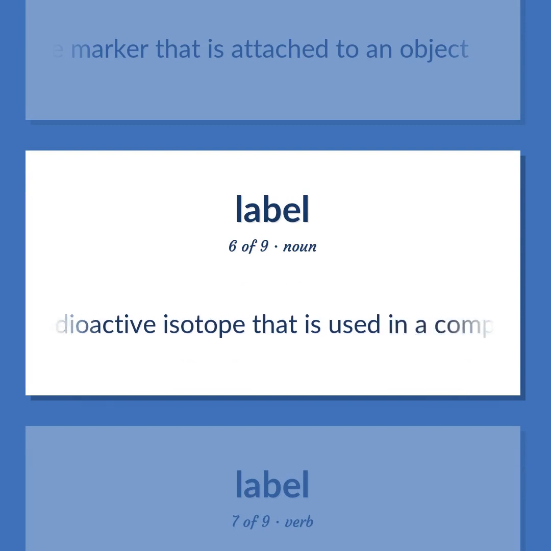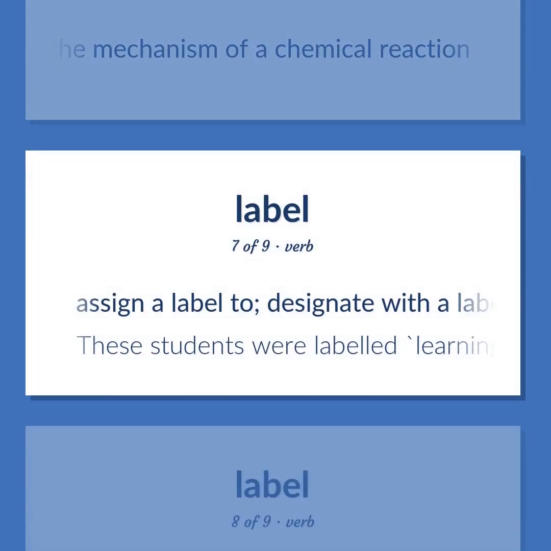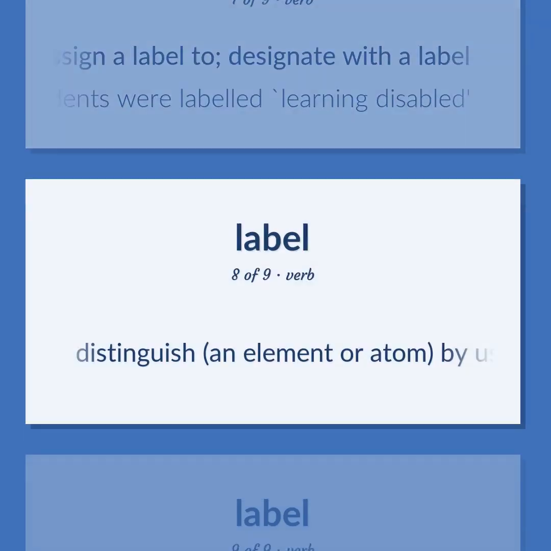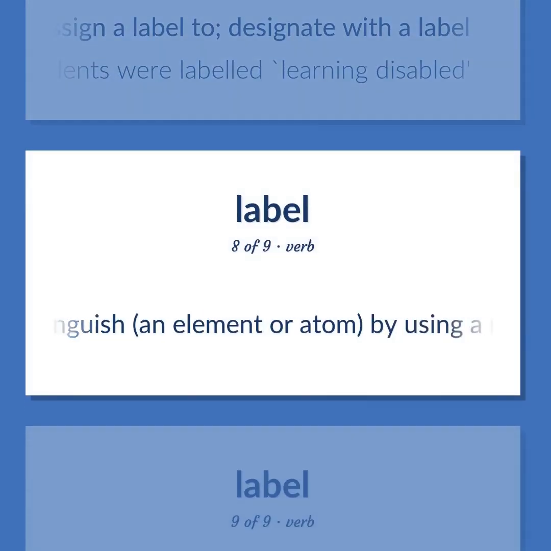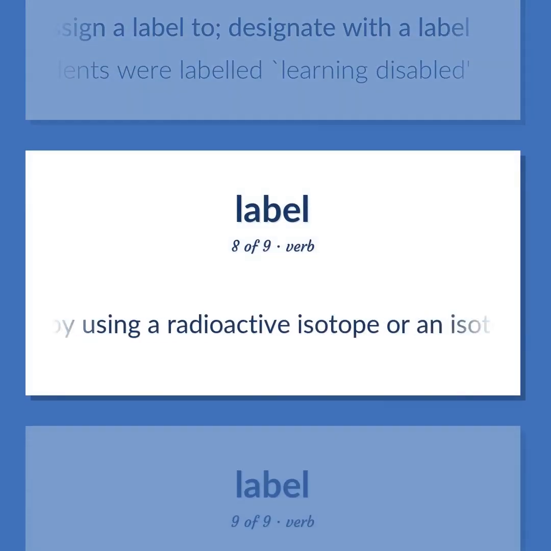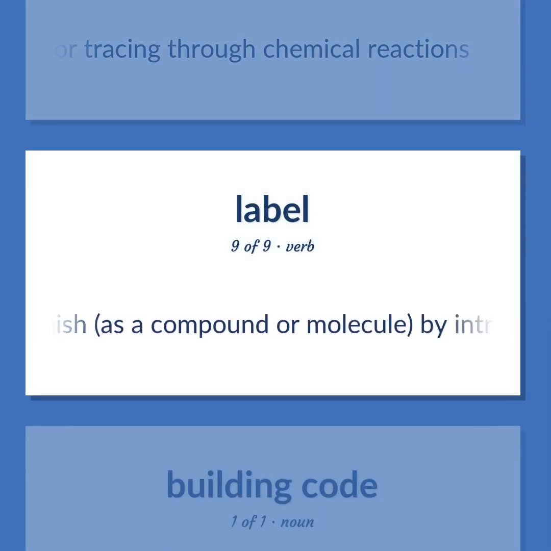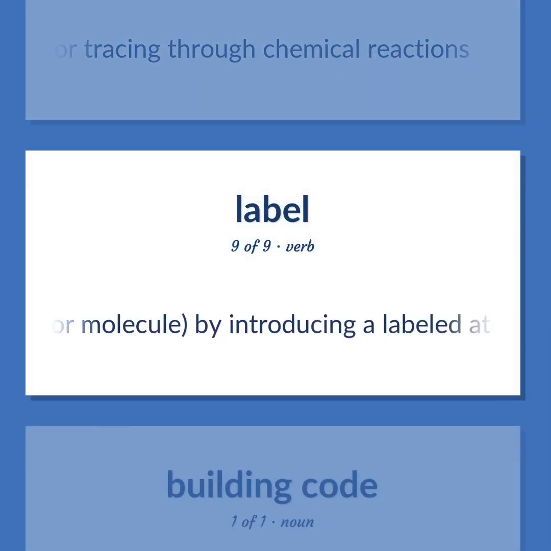A radioactive isotope that is used in a compound in order to trace the mechanism of a chemical reaction. Assign a label to. Designate with a label. These students were labeled learning disabled. Distinguish an element or atom by using a radioactive isotope or an isotope of unusual mass for tracing through chemical reactions. Distinguish, as a compound or molecule, by introducing a labeled atom.